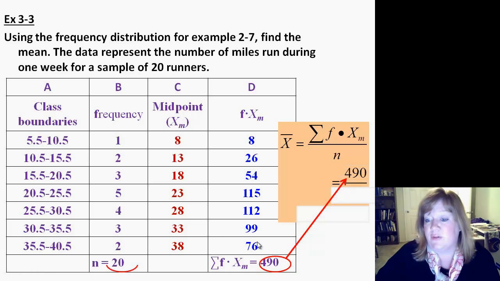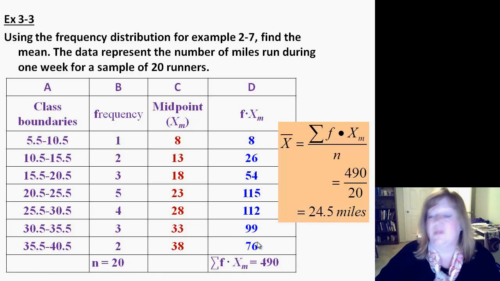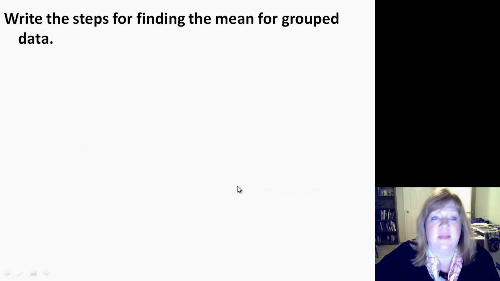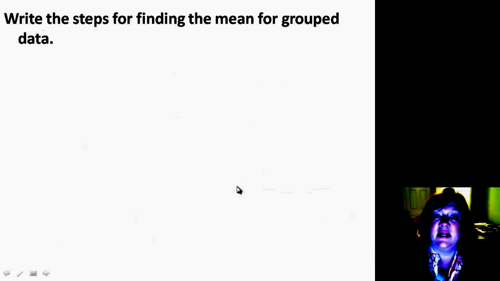If you divide that out, you end up with 24.5 miles. I kind of call it the weighted average, but it's the average number of miles, the mean.